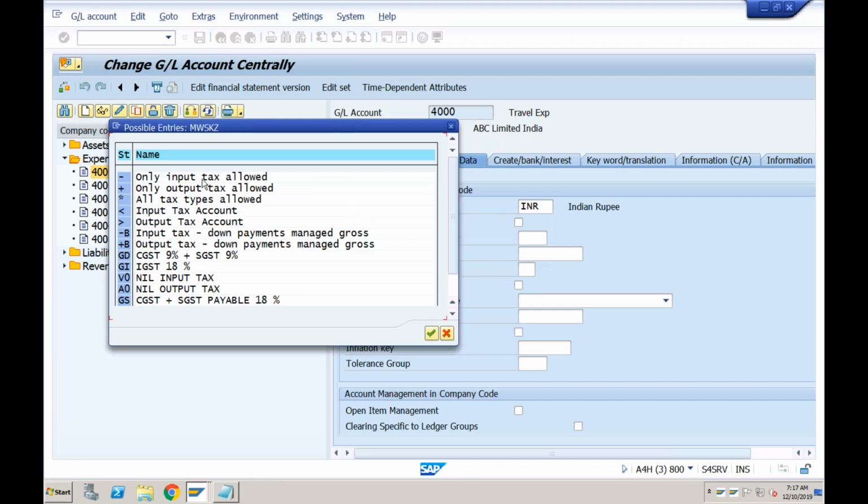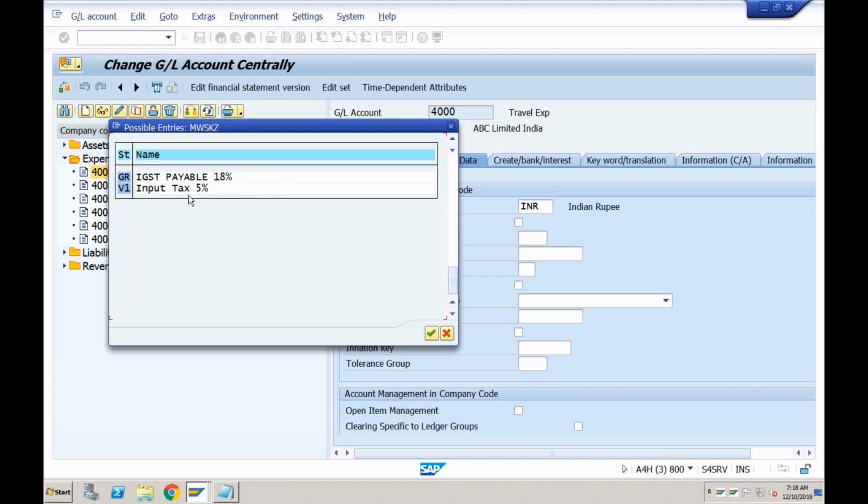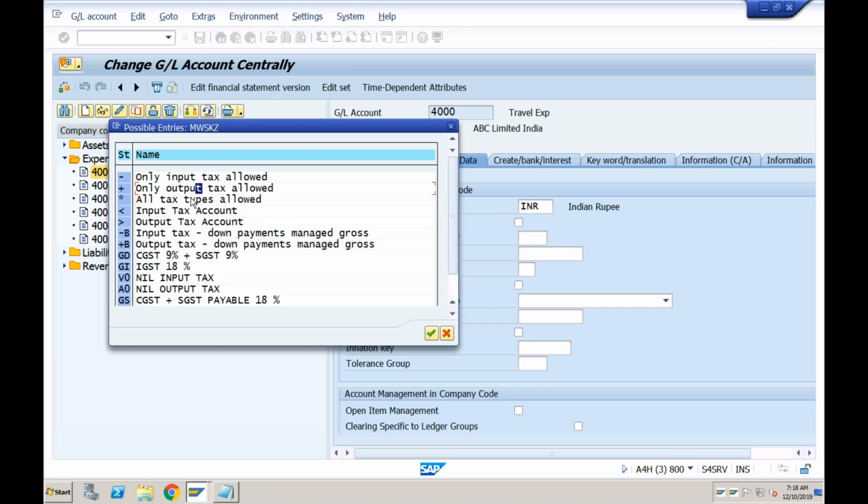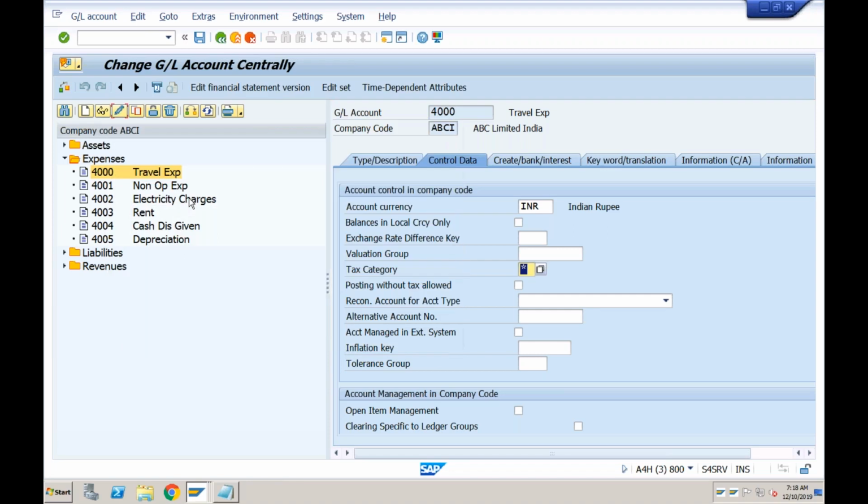You can tell the system that only input taxes are allowed. So this is the expense account, so most of the time, this will be only used for the input tax. You can tell the system only output tax is allowed, or even which tax code is allowed on this particular GL account. So I can tell the system that this GL will only allow V1 as a tax code. It will not allow any other tax code. But normally we don't do that. Normally we say all the tax types are allowed. So input, output, all the different types of tax codes are allowed for this GL. Okay, so star.